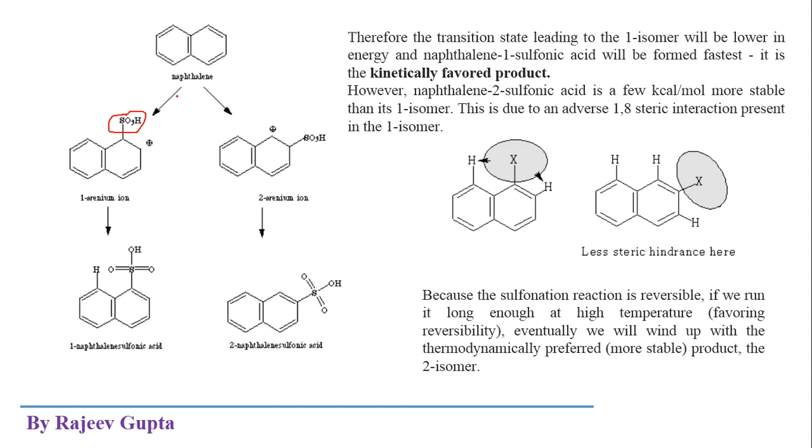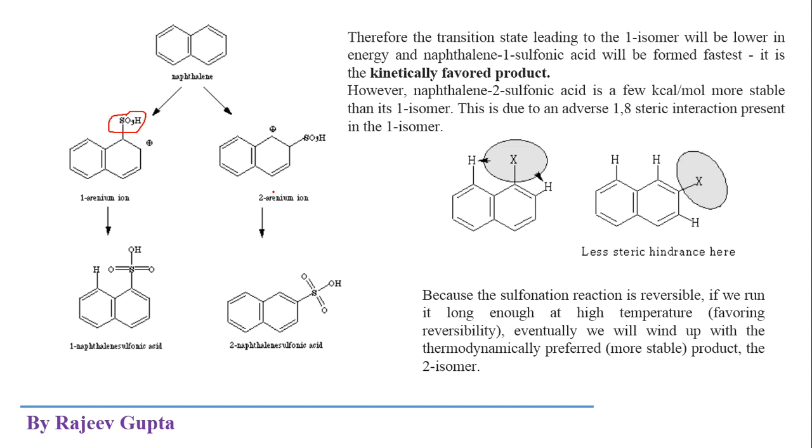So what we say, this first reaction is kinetically controlled, where we see a more stable intermediate but a less stable product. But in this second reaction, which is thermodynamically controlled, the intermediate has very high energy compared to this intermediate, but the product is more stable than the first one. So how is this intermediate formed in the thermodynamically controlled case?